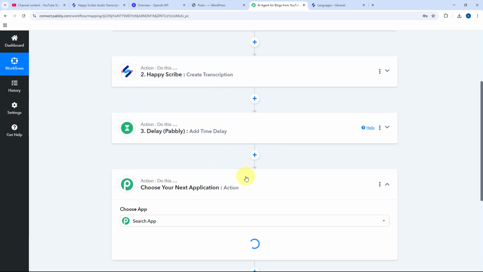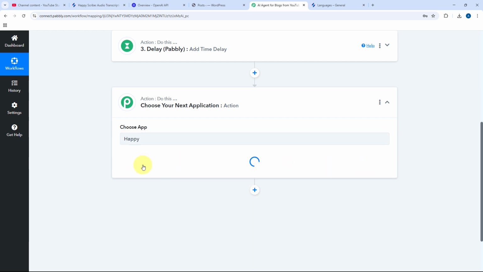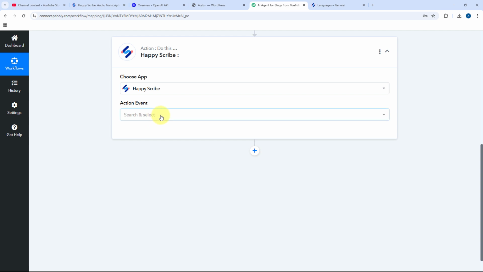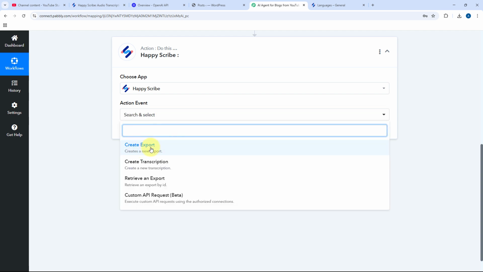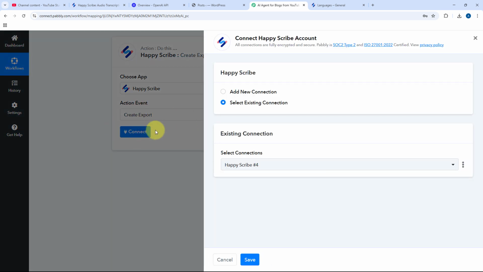For that, just click on this Add Action Step button, and here in Choose App, once again search for Happy Scribe. Just select it. This time in Action Event, we have to select Create Export, because we want to create the export of a transcription file. Then just click on Connect. Because we have connected our Happy Scribe account with Pabbly Connect in the previous step, we don't have to make a new connection. You can select the existing connection and click on Save.